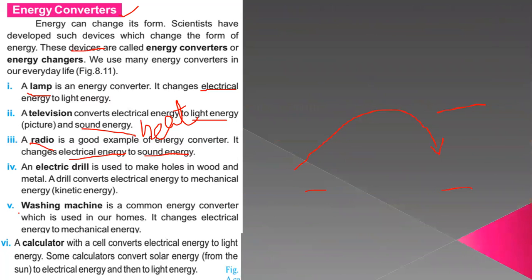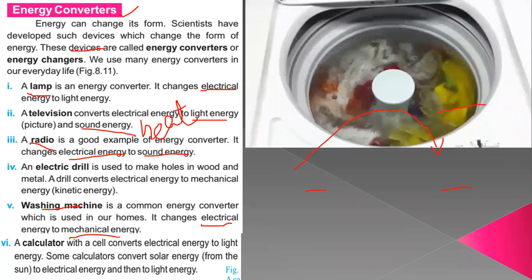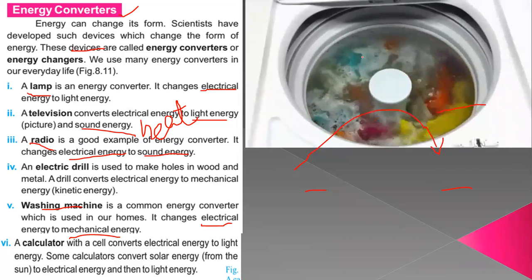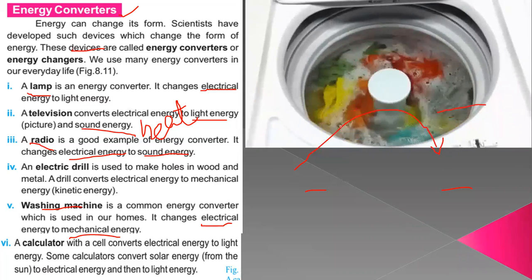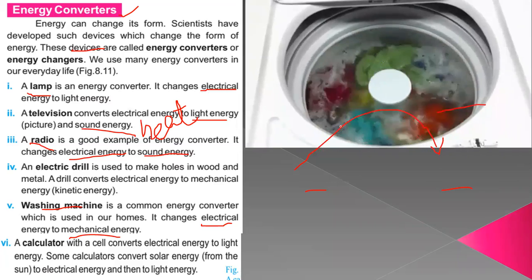Then we are having very, very important example, that is washing machine. That is also an energy converter, a device which is very, very useful in our homes, and it changes again. To get the work from this, we have to just plug in, and that electrical energy changes into mechanical energy, and it washes our clothes and blankets and everything.